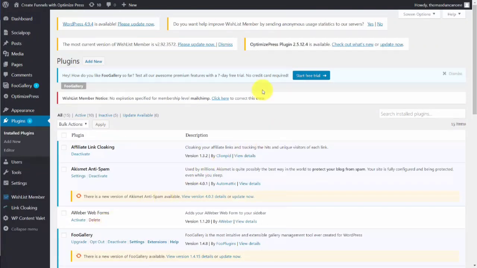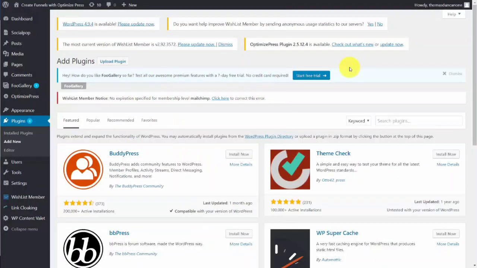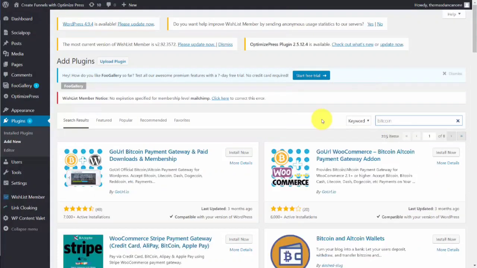To change how the site functions, you can use its plugin system. And the plugin system allows you to add different pieces of software that will give you options in the way that your user will interact with you on the site. If you were to go into the Add New Plugins, and you were to look for plugins by typing in the word Bitcoin, you'd notice that the free plugins alone total 225, which is really only a fraction of the functionality available to people who want to have Bitcoin on their site.